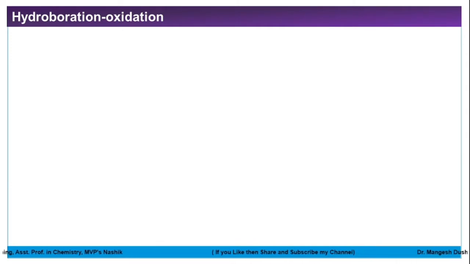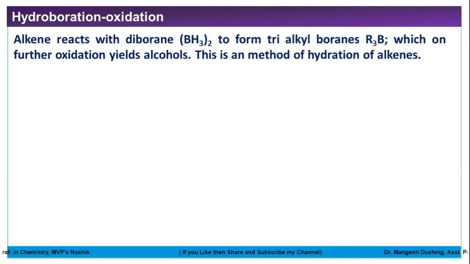Friends, in hydroboration, the alkene reacts with diborane, or borane. This is the dimer form of borane, BH3 twice, to form trialkyl boranes, R3B, which on further oxidation yield alcohols. And this is a method of hydration of alkenes. Hydration means addition of water. So alcohol is the product.